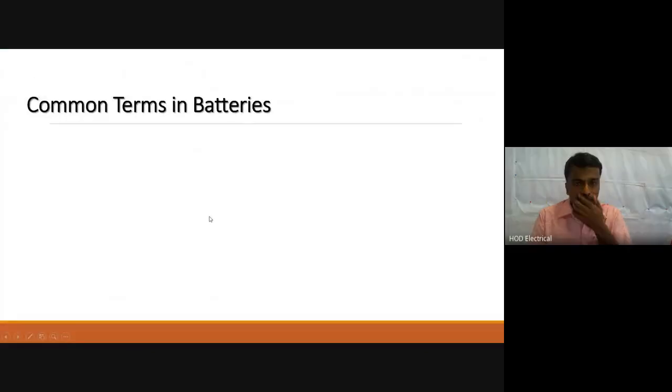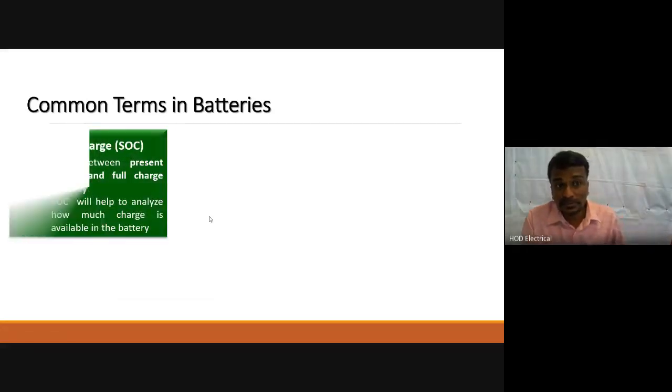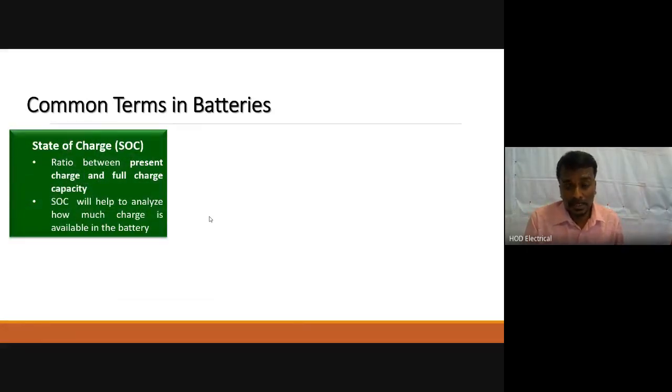So, the common terms we have to understand, especially the important terms for electric vehicles. First one is state of charge. State of charge, normally we call it SOC. The state of charge is nothing but, when the battery is already charged, how much charge is available as of now.